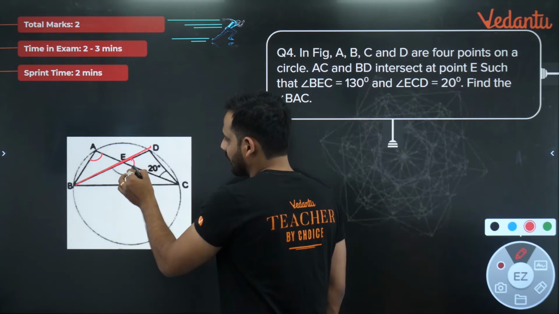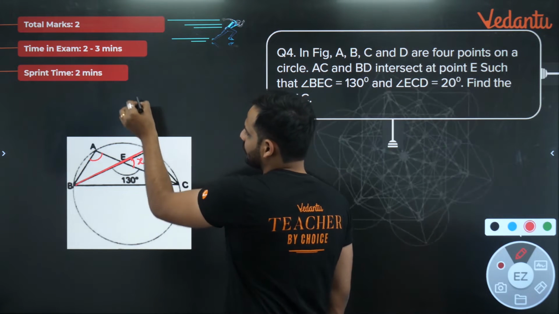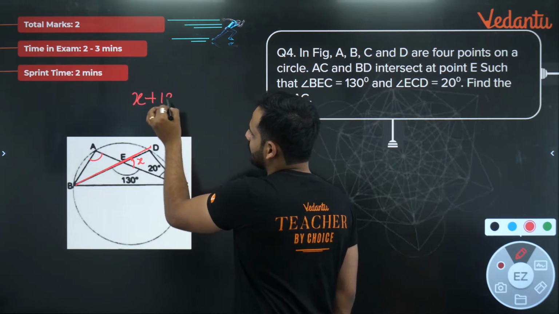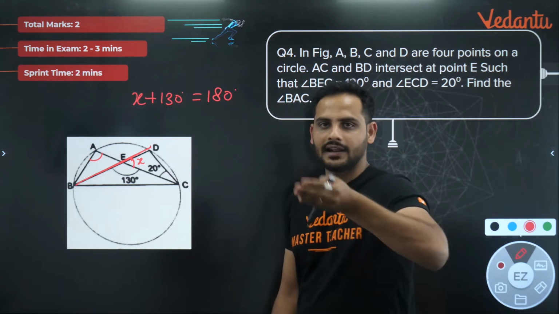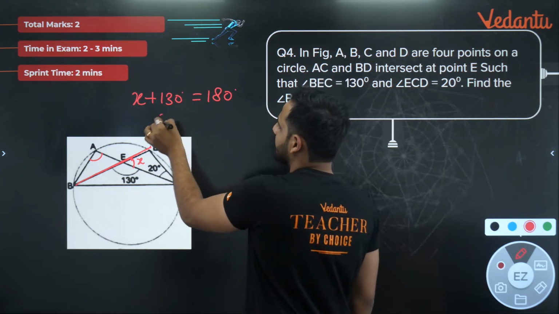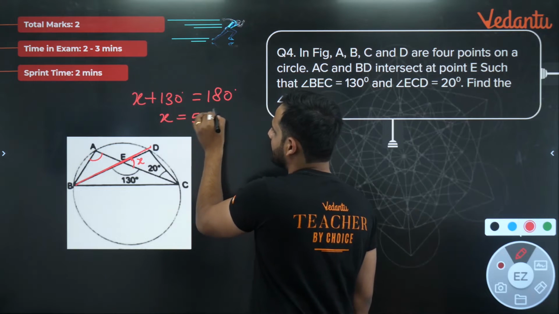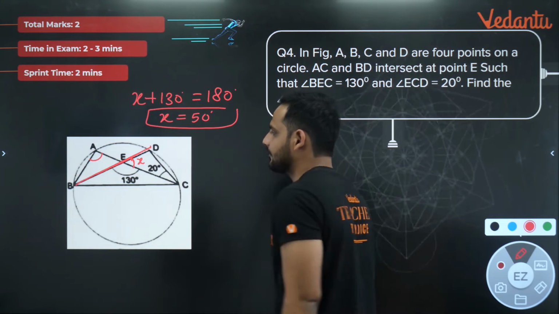So I can say this angle is equal to, let us say, x. So x plus 130 should be equal to 180 degree, because in a straight line, the angle is 180 degree. So you will get from here that x is equal to 50 degree.